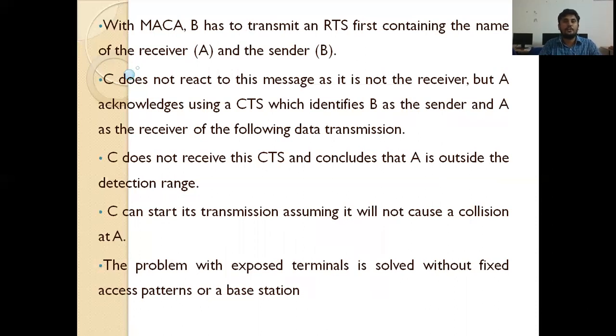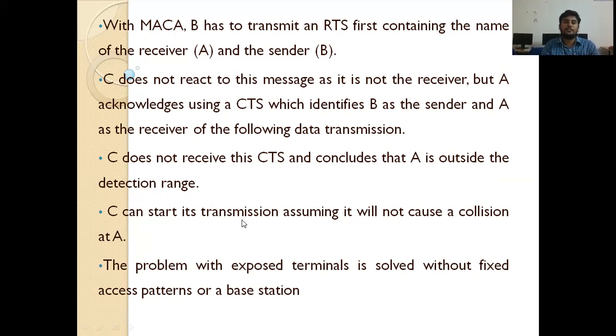C does not react to this message as it is not the receiver, but A acknowledges using a CTS which identifies B as the sender and A as the receiver of the following data transmission. So C does not receive the CTS and concludes that A is outside the detection range.